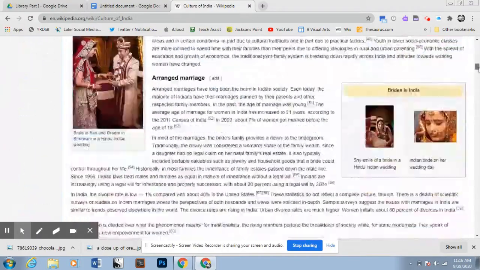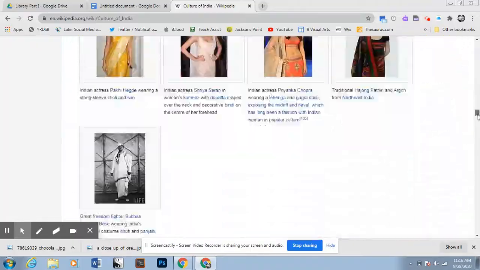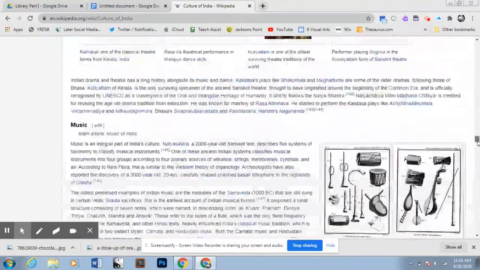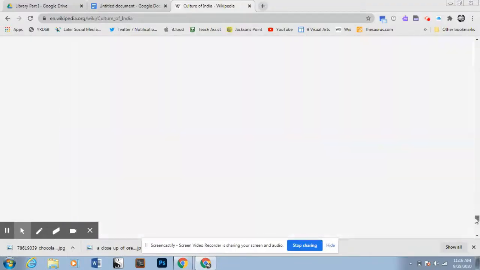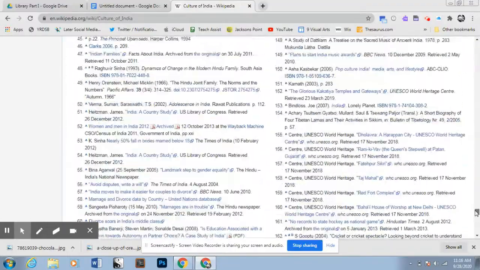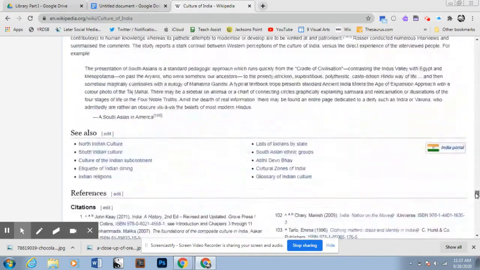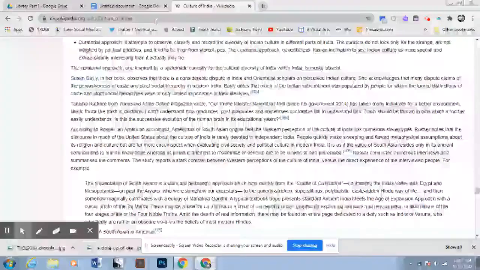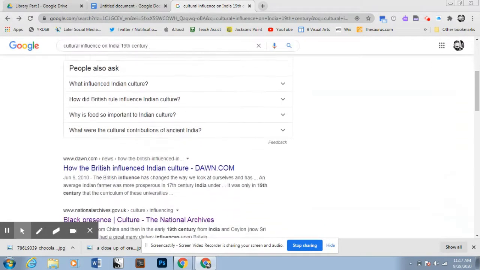But for accuracy, one good thing about Wikipedia with most of its topics like this, I'm going to scroll all the way down because, again, this shows you how broad it is, that they do cite their sources. And for the purpose, this is good to give us a general overview, but not related specifically to our topic. So we're going to go back and we're going to go down to the next one.